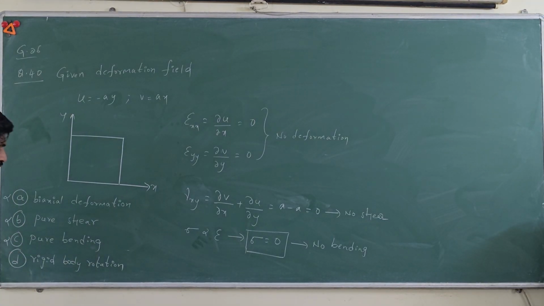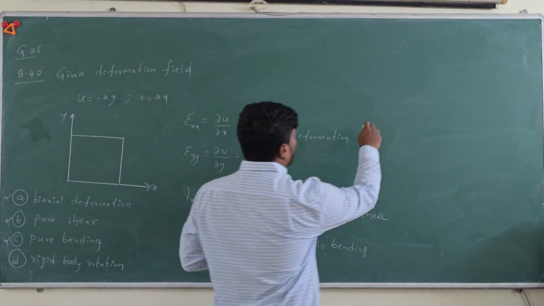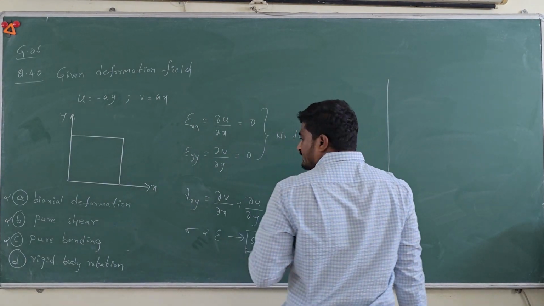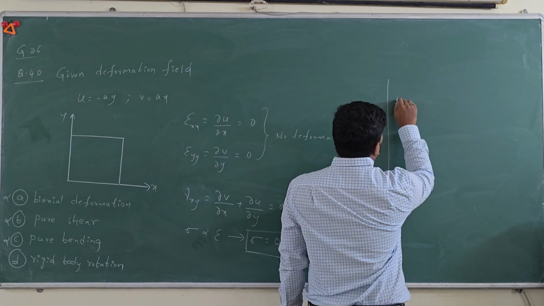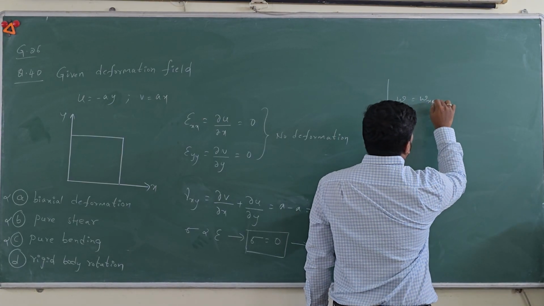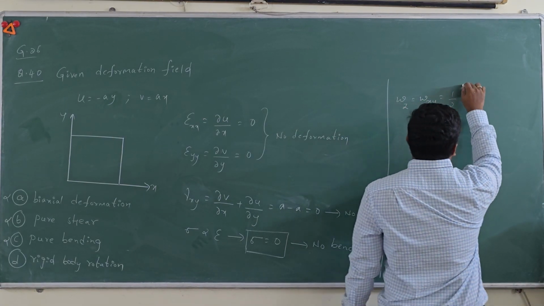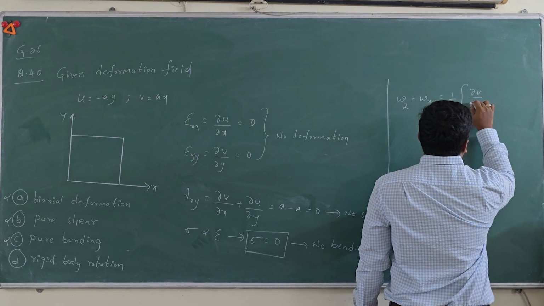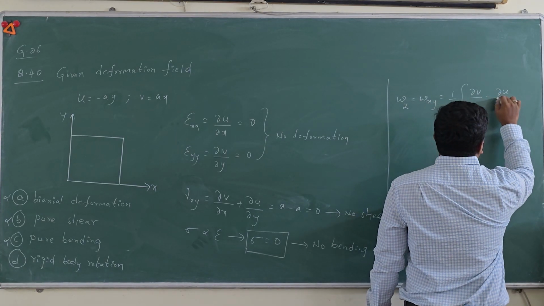Now let's go to option D. It's rigid body rotation. We know that omega z is equal to half into dou v by dou x minus dou u by dou y.